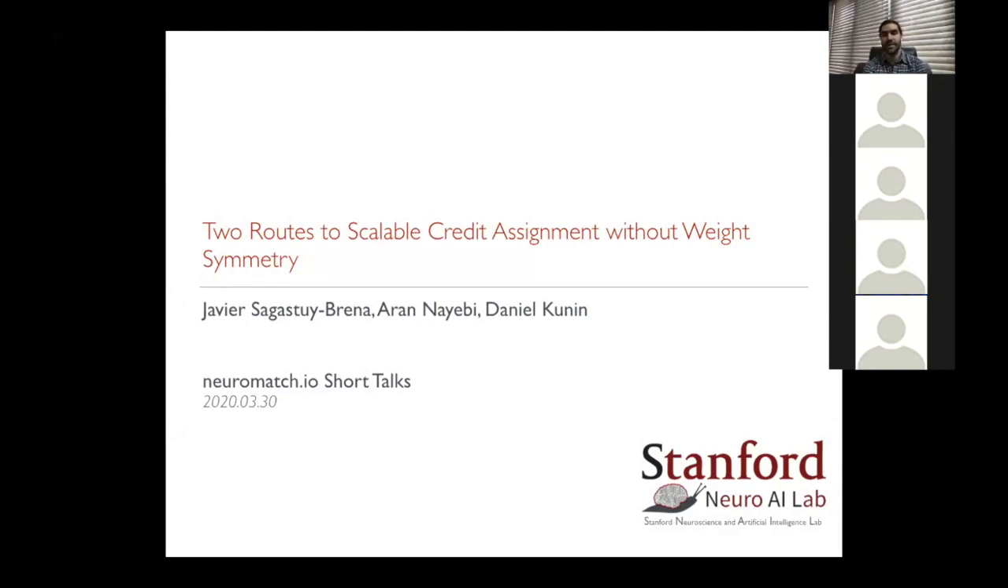My name is Javier Sagasti-Brena, and I will be presenting this recent work we released on arXiv, a preprint titled Two Routes to Scalable Credit Assignment Without Weight Symmetry. This is work that has come out of the Stanford Neuroscience and Artificial Intelligence Laboratory, which I have been working on with amazing contributors, Aran Ayebe and Daniel Kunian as well, who are also in the room.